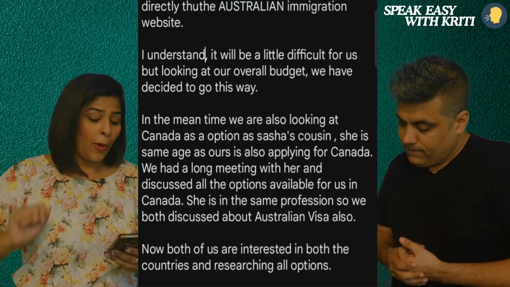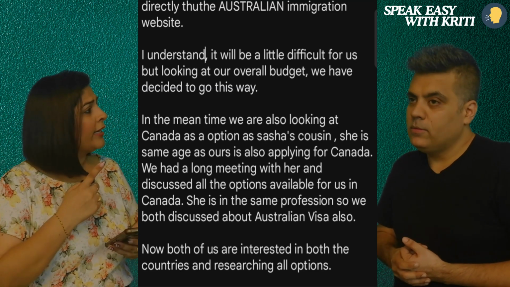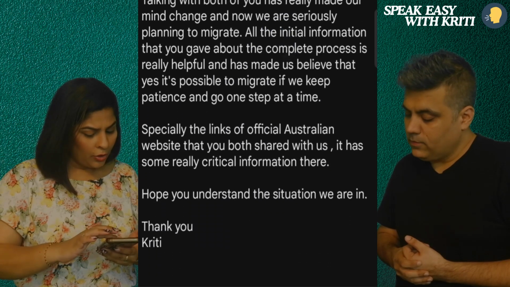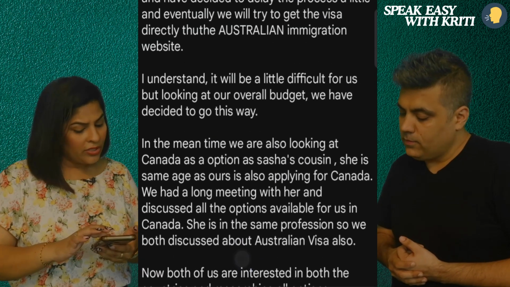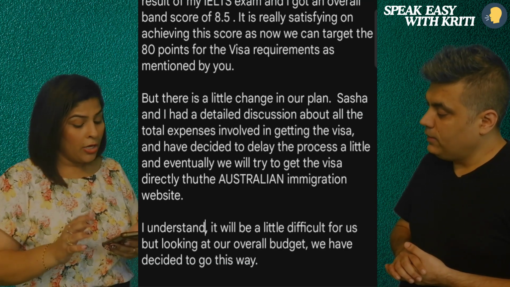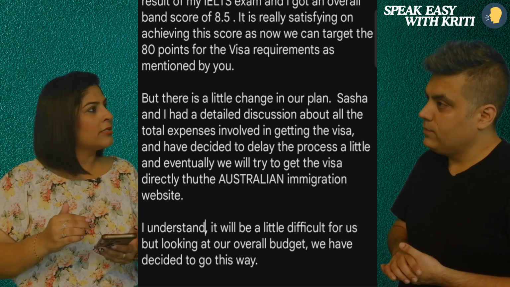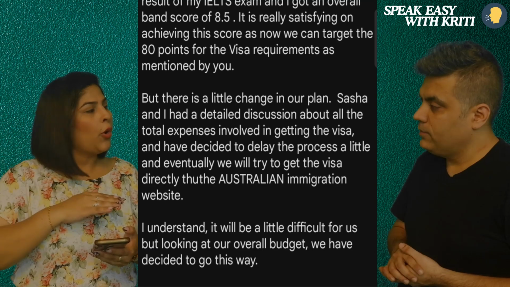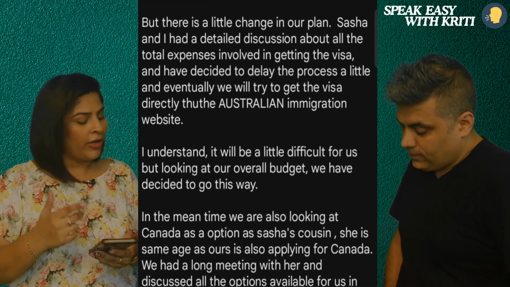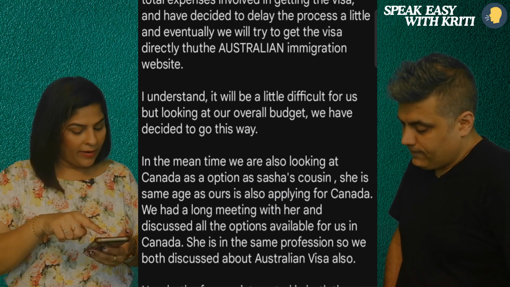Good. Now, what is the problem with this paragraph? This paragraph basically has one line. So why is it a separate paragraph? If I look at the overall coherence of your letter, coherence is another category for which you get separate marks in this task. Coherence means how is your letter structured, and are the connectors used properly? Are the ideas flowing well in the proper order? Here you have written only one line in one paragraph. This line can easily be clubbed either with the first paragraph or the second.